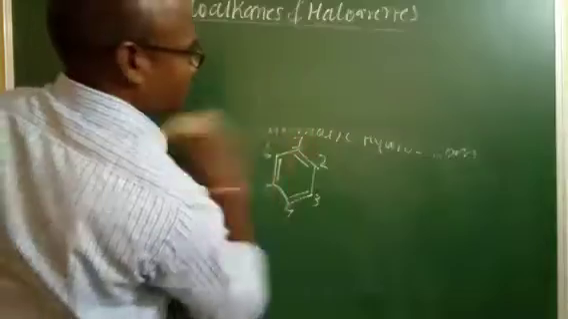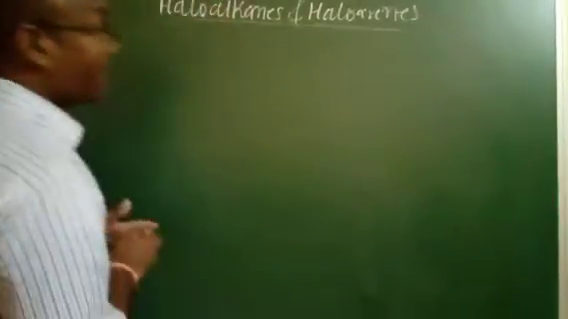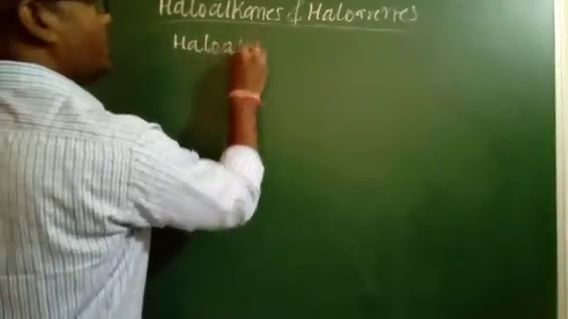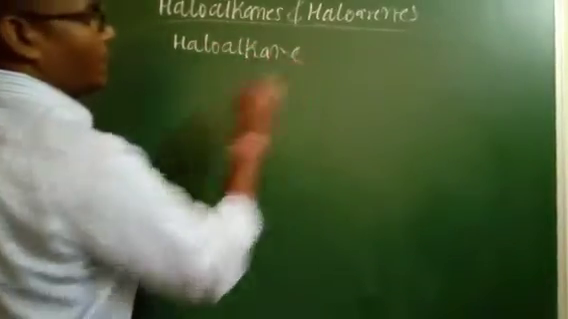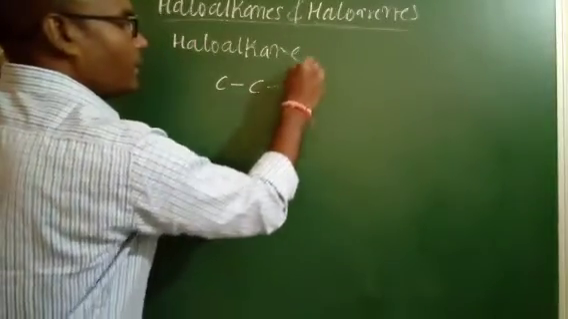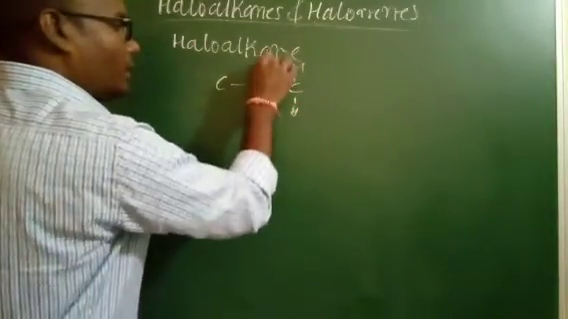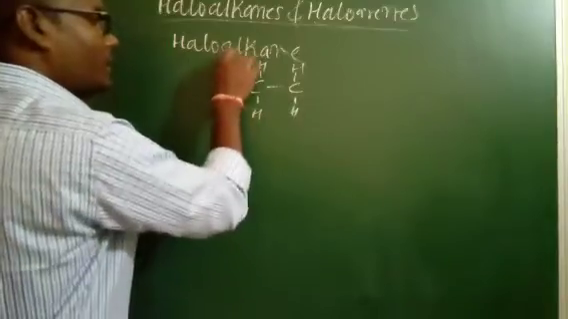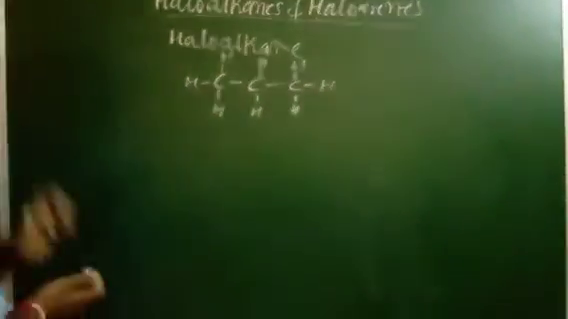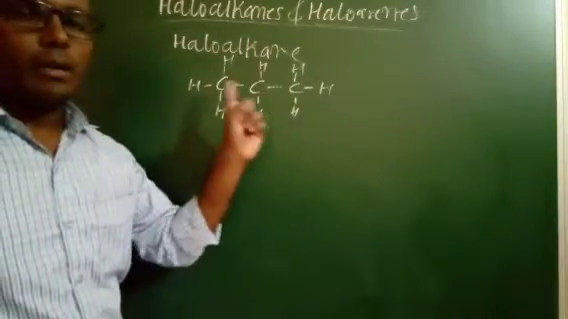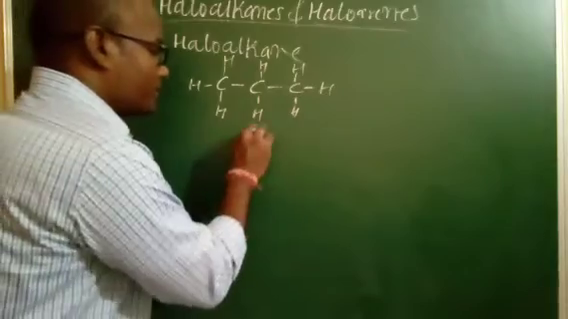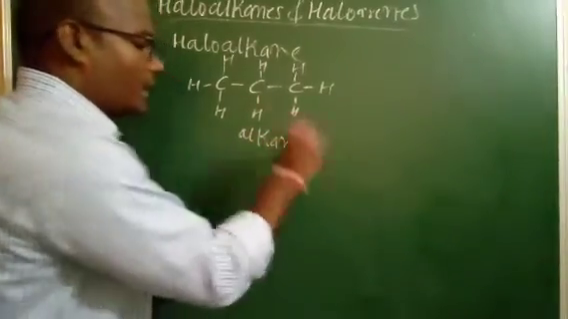So what next is, what is haloalkane? We know that alkane is an aliphatic hydrocarbon chain in which the carbons between them attain a single bond. This is what we call an alkane.